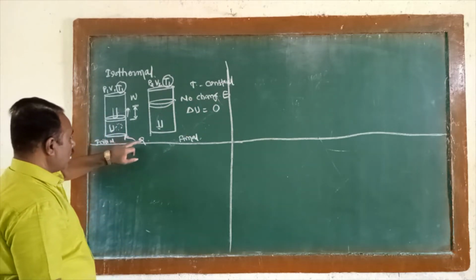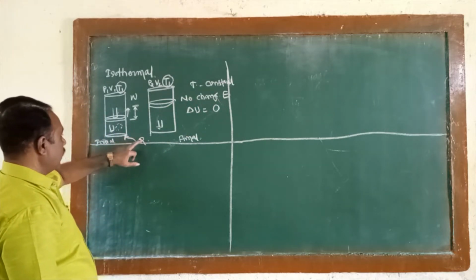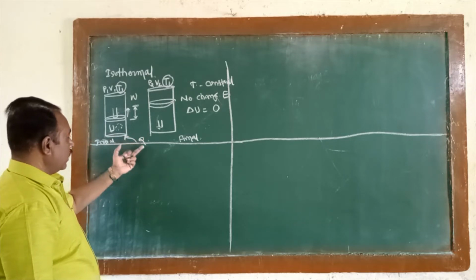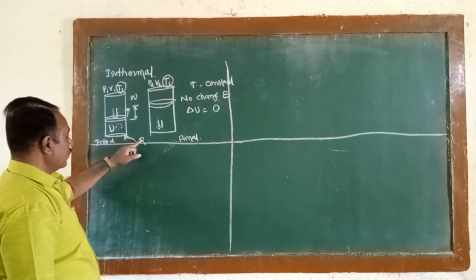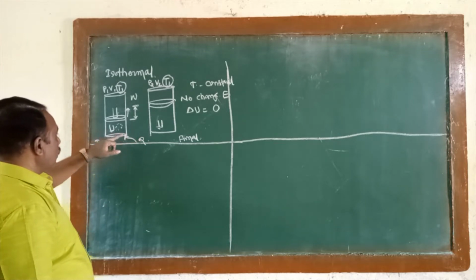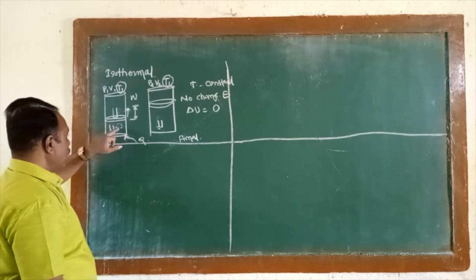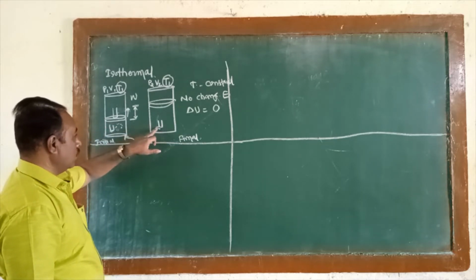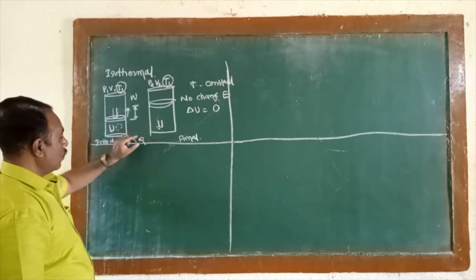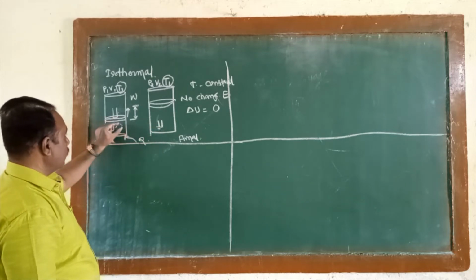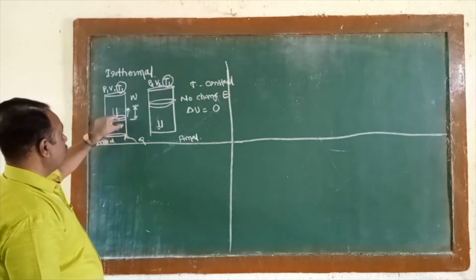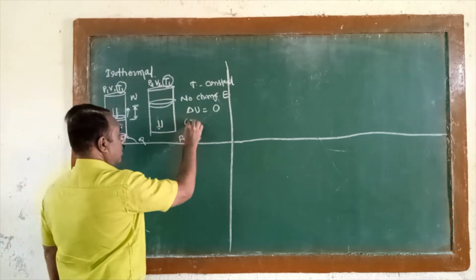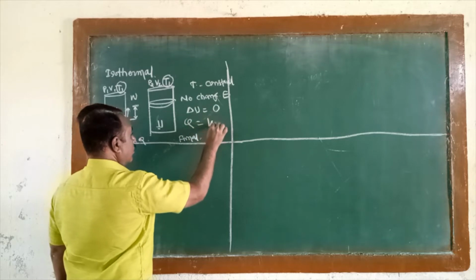Then whatever amount of heat energy is received, what is the use of that energy here? If heat energy is received, it should be stored in the form of internal energy. But here the internal energy is constant. There is no change in internal energy. That shows that whatever amount of heat energy is received by the system is totally converted into work done. Means here Q is equal to W completely.